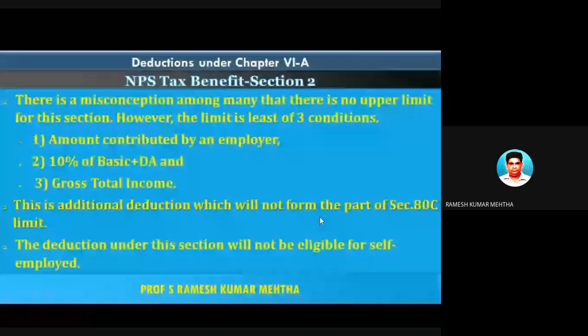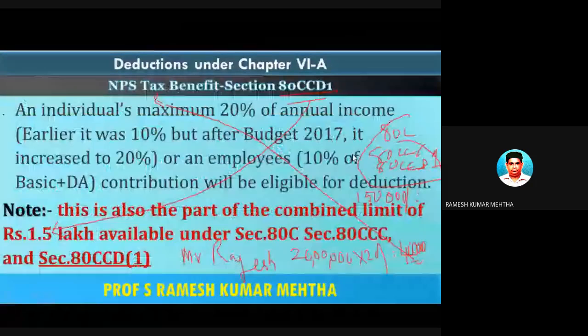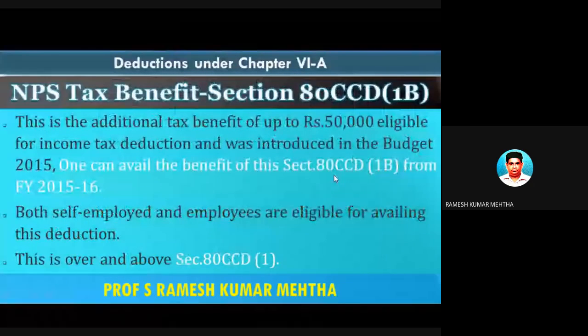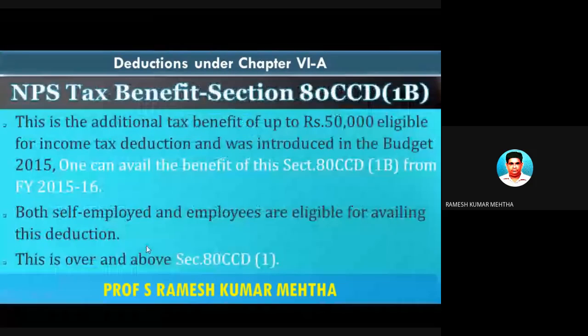Next one is section 80CCD, subsection 1B. This is an additional tax benefit of rupees 50,000. So under section 80C, 80CCC and 80CCD1, you get a maximum limit of 1.5 lakh rupees as deduction all put together. However, by virtue of section 80CCD1B, if you invest, you will get an additional tax benefit of rupees 50,000. Both self-employed and employees are eligible for availing this deduction.